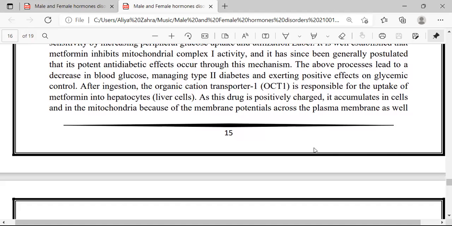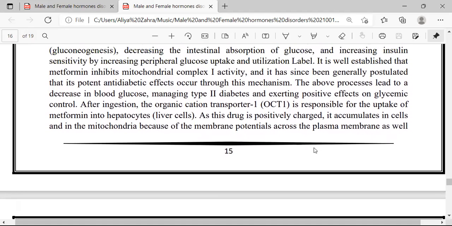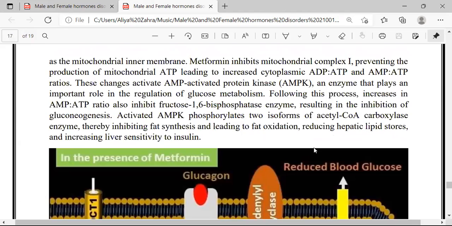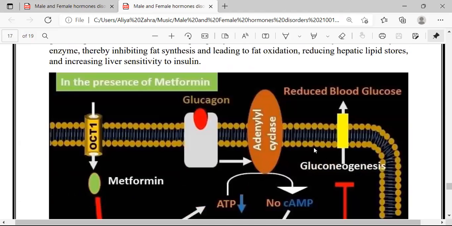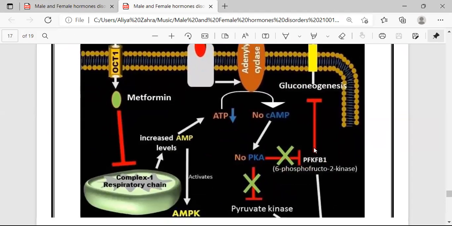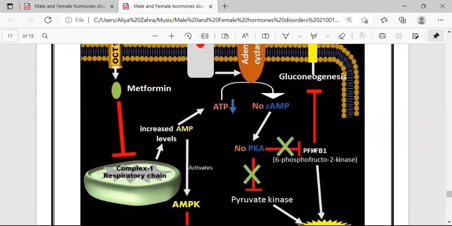generally postulated. After ingestion, the organic cation transporter is responsible for the uptake of metformin into hepatocytes, meaning liver cells.